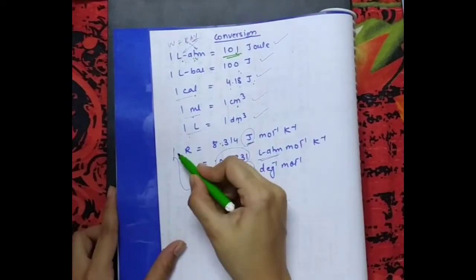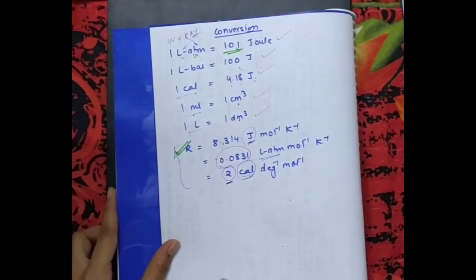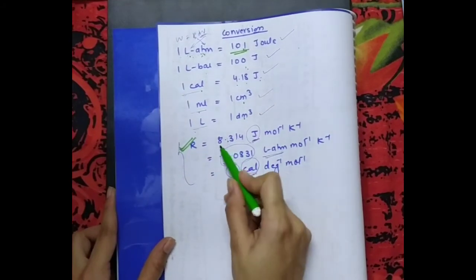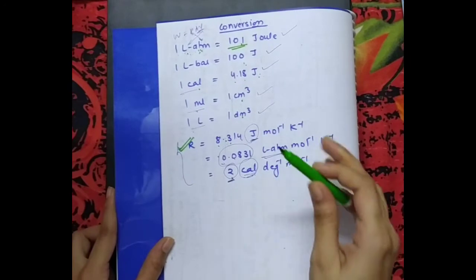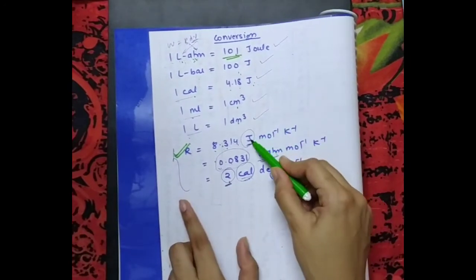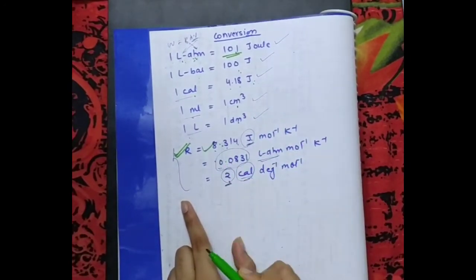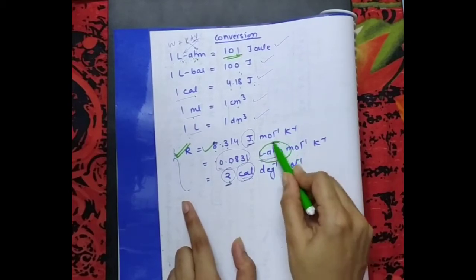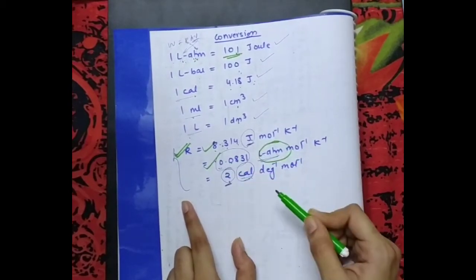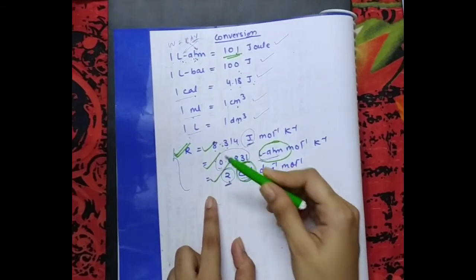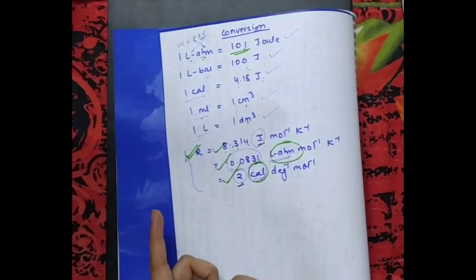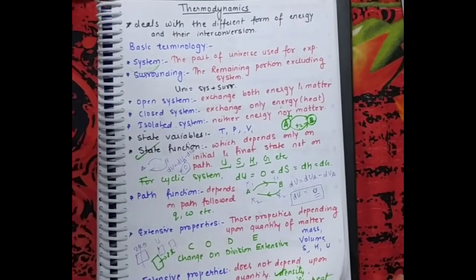इसके अलावा R की हमको बहुत सारे कैलकुलेशन की जरूरत पड़ती है. R has 3 values: 8.314, 0.0831 and 2. When the calculation is done in the form of joule, ये वाली वैल्यू यूज करेंगे. When the calculation is done in the form of liter ATM, then 0.0831. When the calculation is done in the form of calorie, then the value of R is used as 2. Okay.